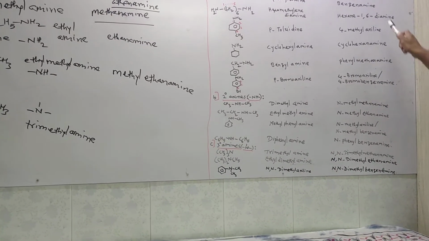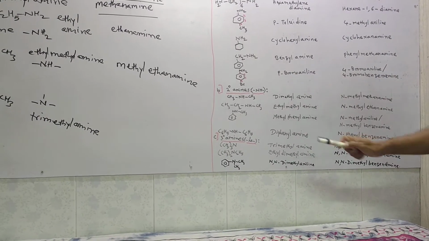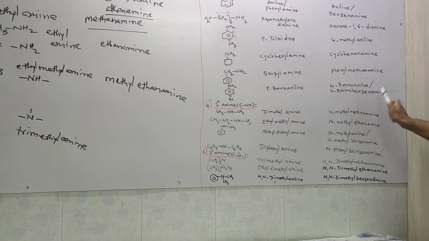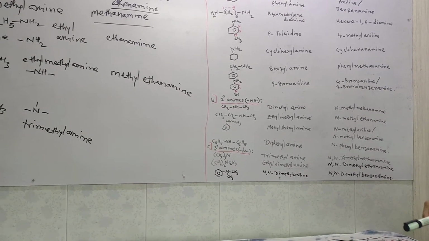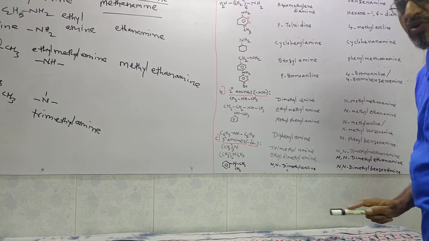Clear? Like this one you can speak over here. It is also benzenamine, on which 4th carbon number Br group is there. That's why 4-bromo benzenamine. Later on, secondary amine we'll see. In case of secondary amine, the functional group is NH, that you have to remember.